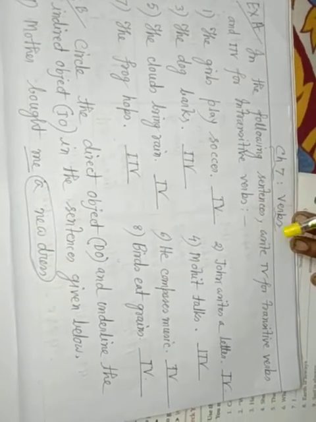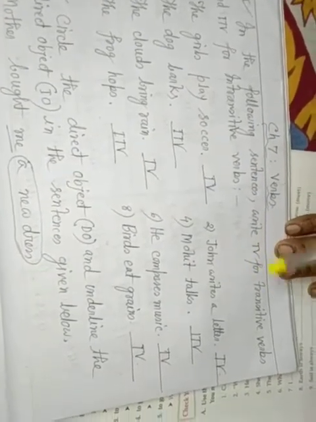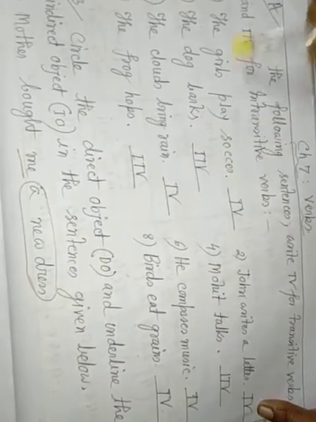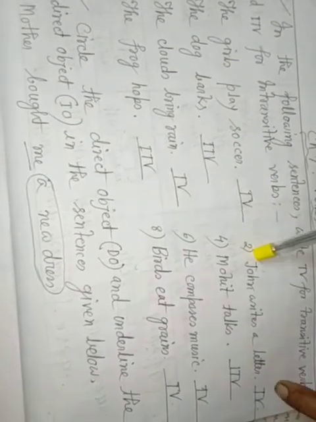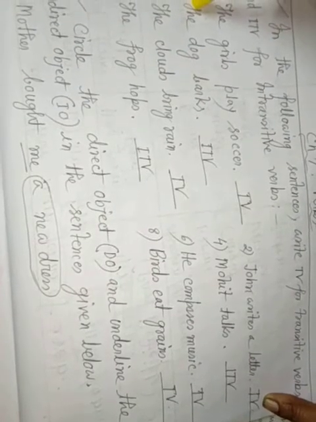Now I start the exercise. Exercise A. In the following sentences, write TV for transitive verb and ITV for intransitive verb. Number 1. The girls play soccer. The girls play soccer. Object, so transitive verb. Number 2. John writes a letter. Transitive verb. The verbs which have an object are transitive verbs.